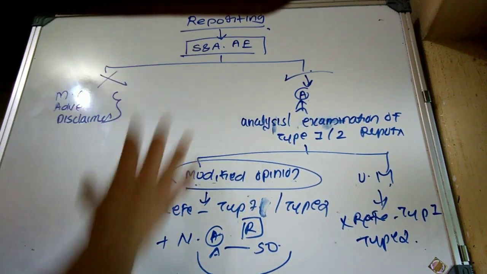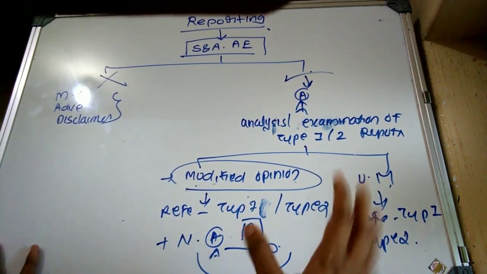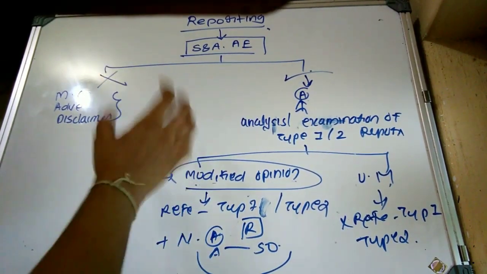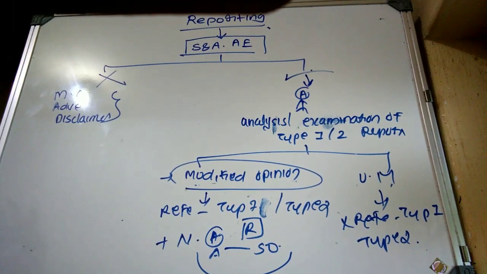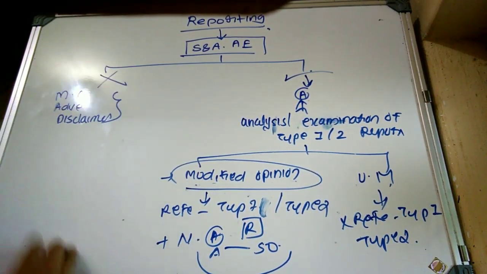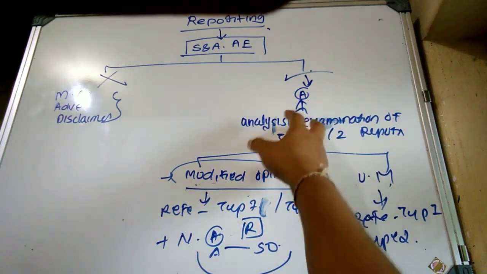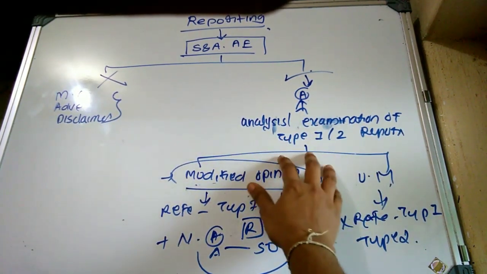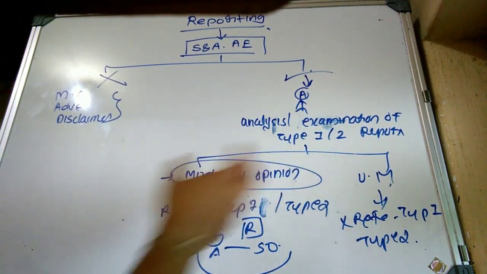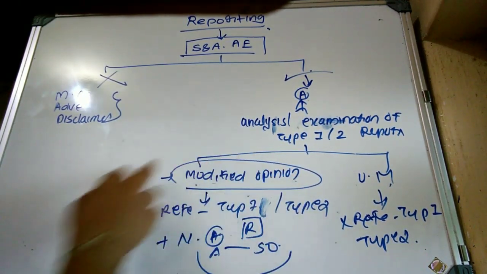So, reporting means the concerned auditor of the user entity is at the final stage, issuing the audit report. In that case, determine whether they obtained sufficient and appropriate audit evidence. If they have not obtained it, they should issue what? A modification to the audit report. Otherwise, they may obtain sufficient and appropriate audit evidence even after examining the type 1 or type 2 report. After examination, they are going to issue a modification to the audit report.